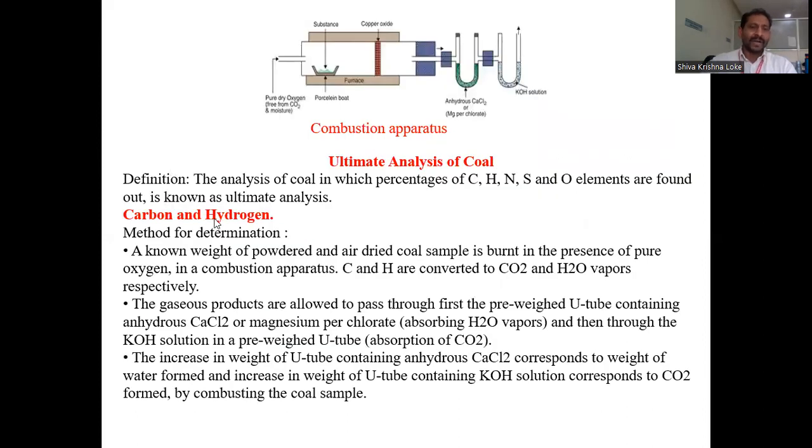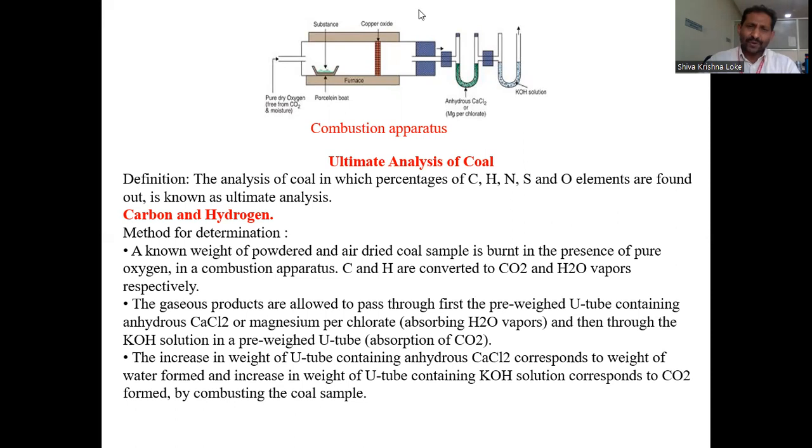So now we discuss the carbon percentage and hydrogen percentage in the coal sample. Here the diagram shows the combustion apparatus. The combustion apparatus consists of a combustion tube, a porcelain boat that will be taken, and two U-tubes linked, and one inlet for the oxygen supply. So now going to the procedure, the method for the determination of carbon and hydrogen.